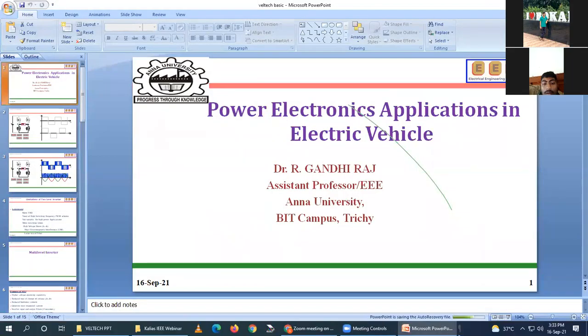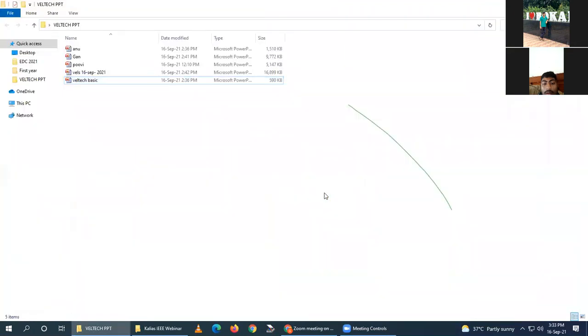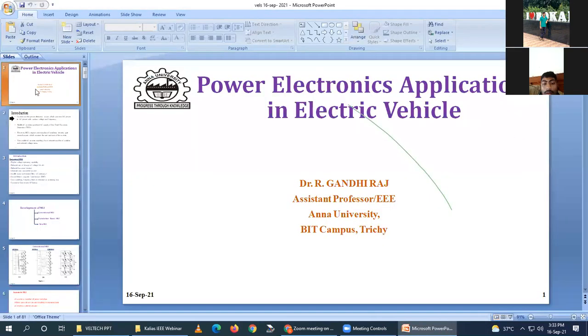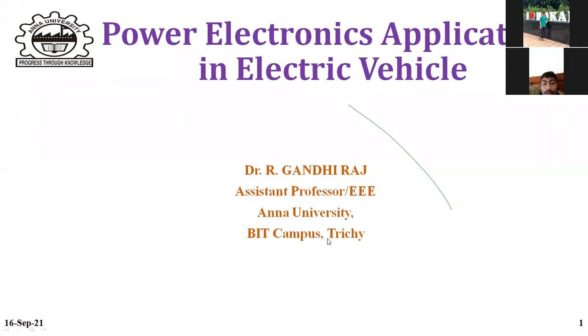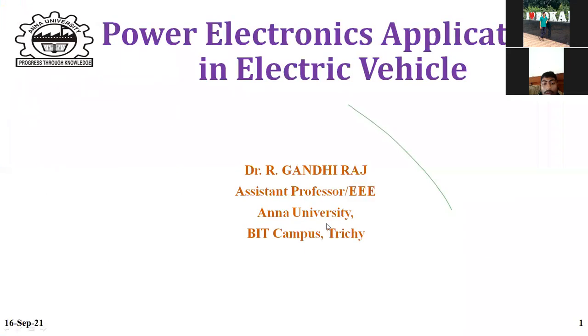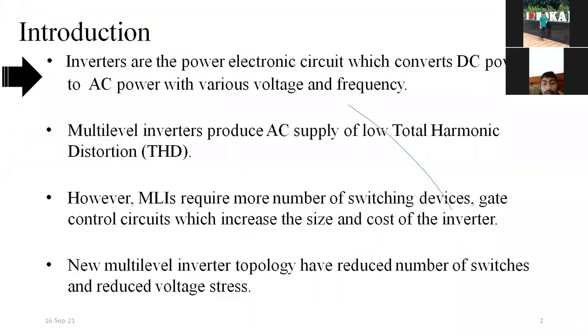I thank my friend Dr. Kalyamurthy for this PPT. This PPT is given by my friend. So this is my research paper. This is my research, my novel multi-level inverter. We will see one by one.